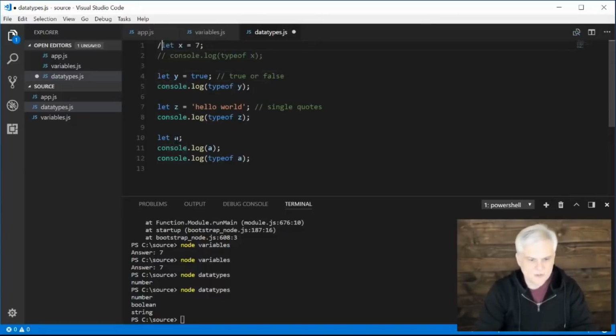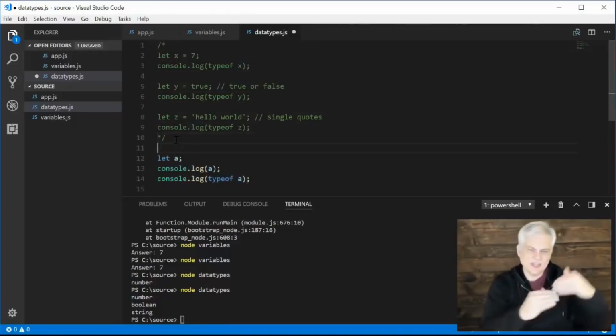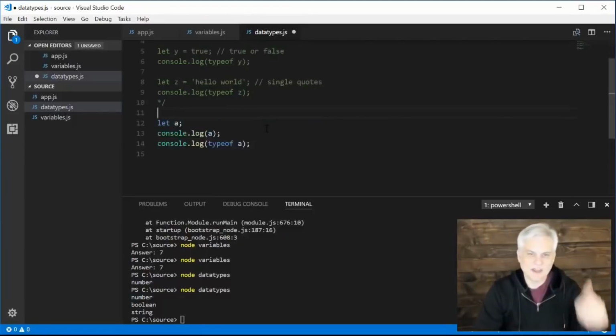I can just do this little /* at the top, then go down to the bottom of where I want to comment out, and then */. And you can see everything that's highlighted in green is now commented out, just as if I had commented out each individual line separately.